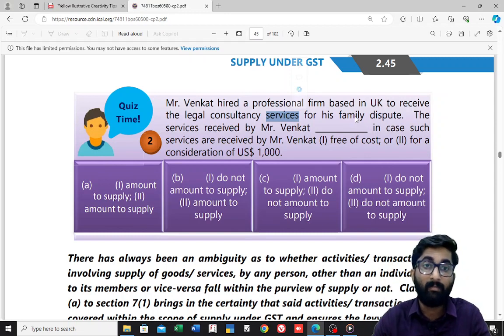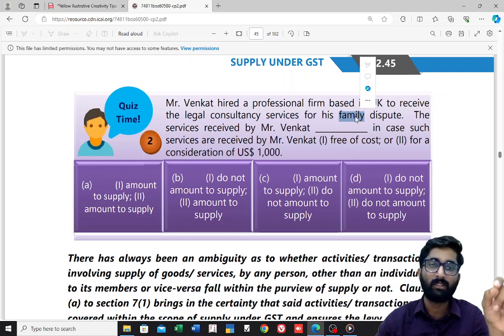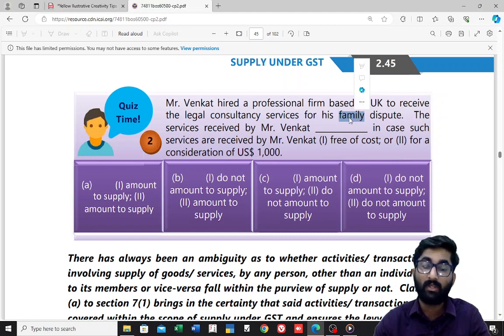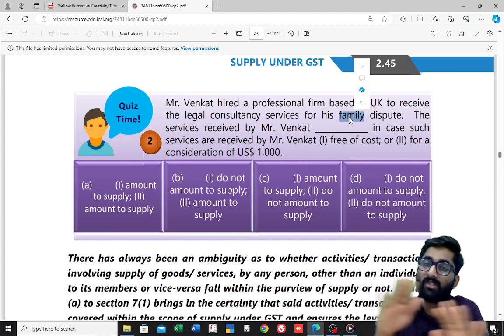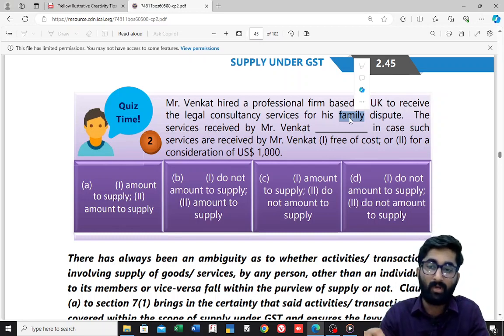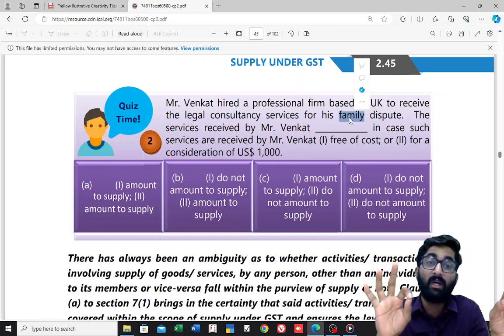This is for his family disputes. Now you tell me, is section number 7 subsection 1 clause C, schedule 1 para number 4 applicable? No. Why is it not applicable? Because it is a family dispute. If there is no consideration, then it is not a supply. Only if you are importing service for business purpose can it be considered as supply even without consideration. But this is not business purpose, this is family purpose. That means it is not a supply if there is no consideration.